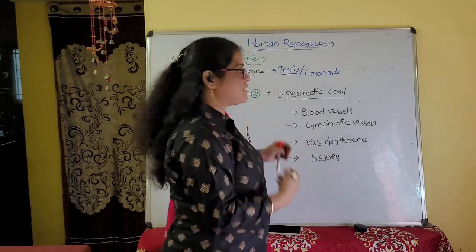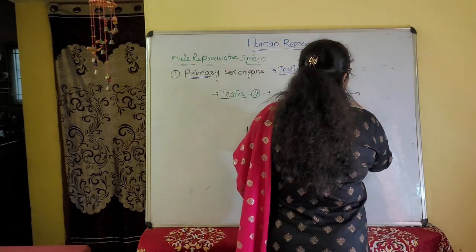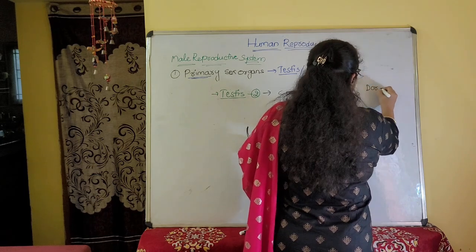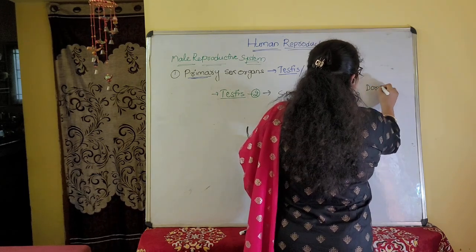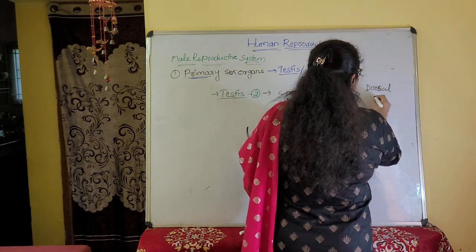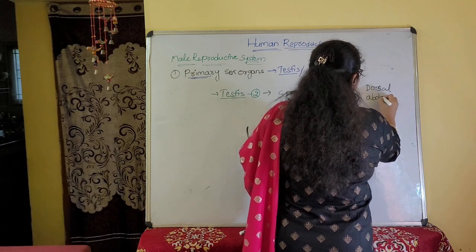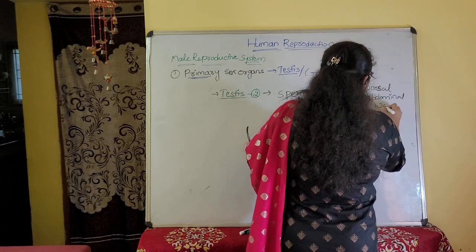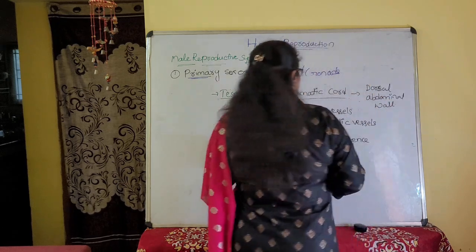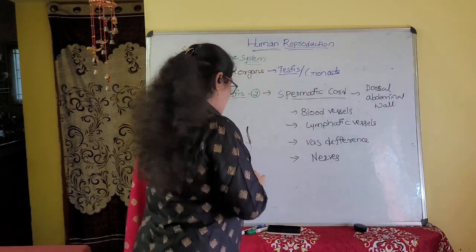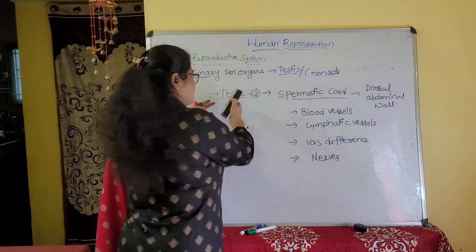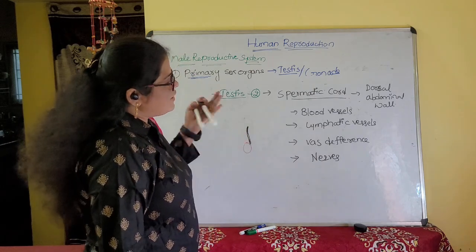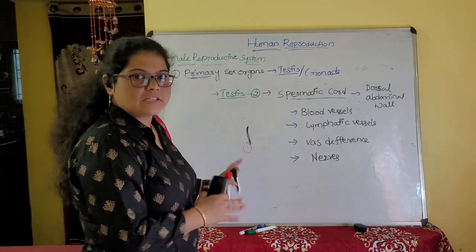With the help of the spermatic cord, they are attached to the dorsal abdominal wall. Then, coming to the introduction, we have covered where they are present and how they are attached.